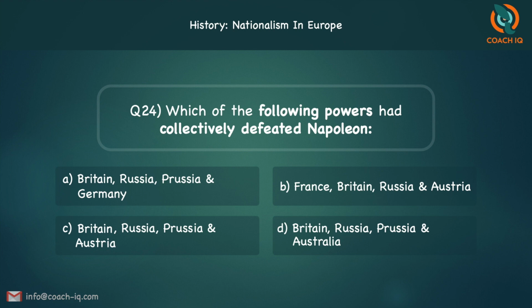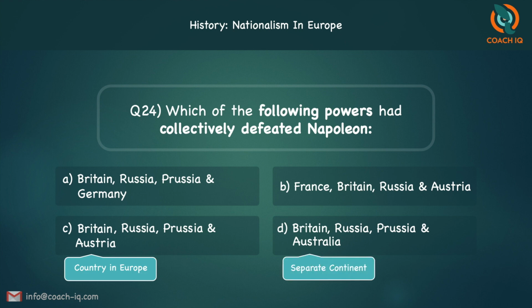Now, I've put Australia because I see many students making this mistake. Please remember, Austria is in Europe. Australia by itself is another continent, and Australia has nothing to do with this lesson. So just remove it from your mind. Okay, so now what is the answer? C. Britain, Russia, Prussia, and Austria.